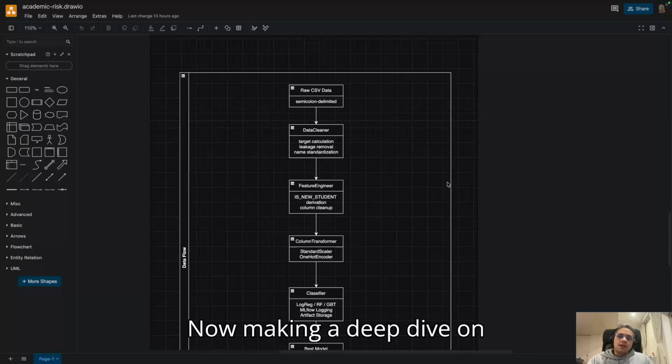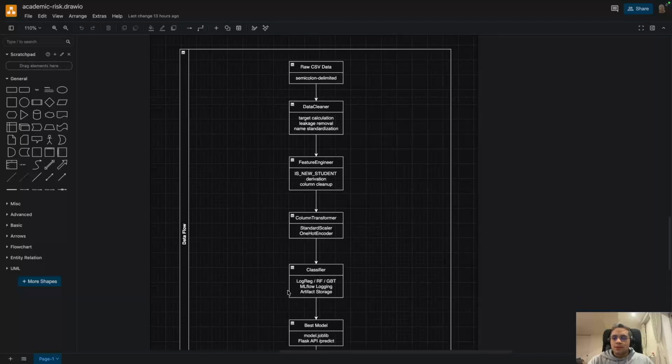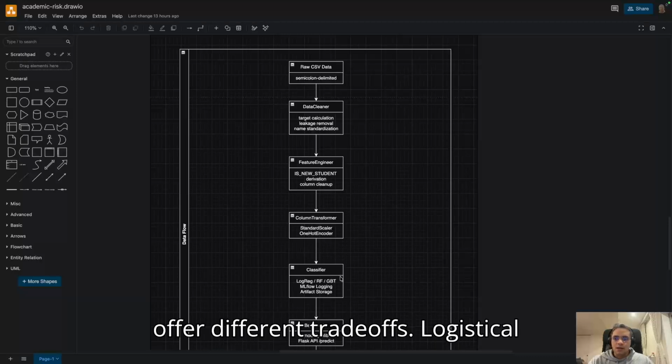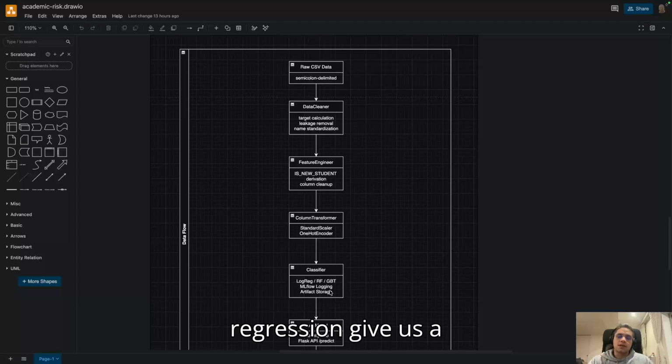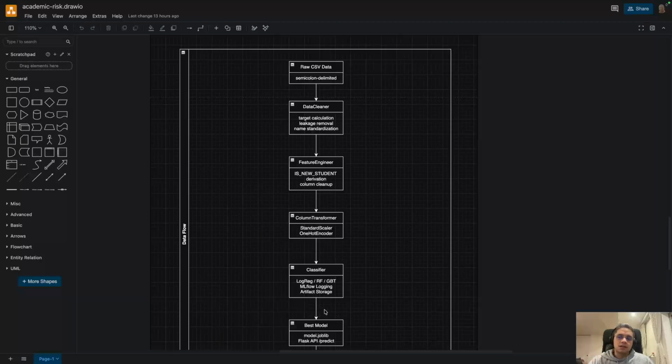Now, making a deep dive on our modeling approach, we compared three classifiers: logistic regression, random forest, and gradient boosting. We chose these because they offer different trade-offs. Logistic regression gives us a linear baseline. It's fast and interpretable. Random forest handles nonlinearity and is robust to outliers.